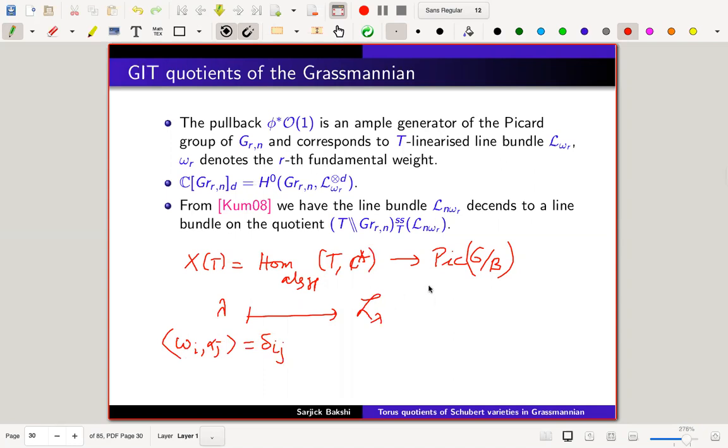And then one notices that the degree d piece of the homogeneous coordinate ring of the Grassmannian is isomorphic to H naught of Gr r n comma L omega R tensor d. Note that this space has a basis consisting of Plucker coordinates, consisting of standard monomials, basically indexed by tableaus. So this will have d r many columns.